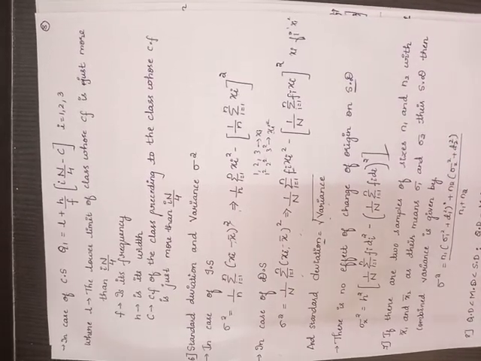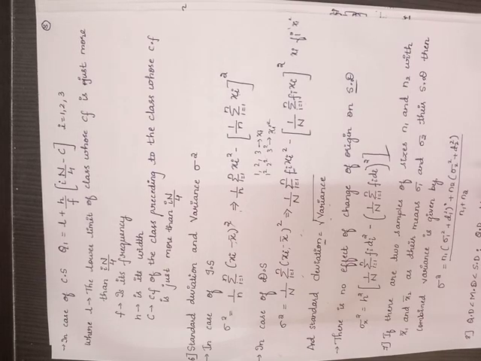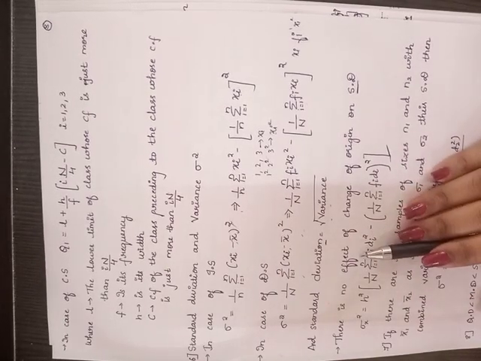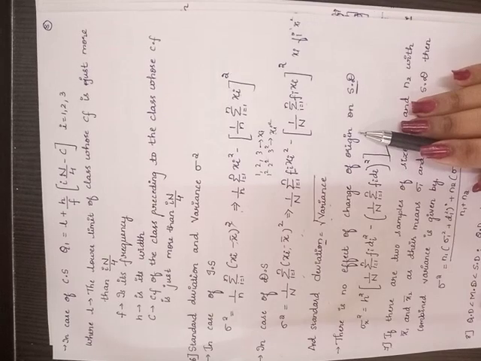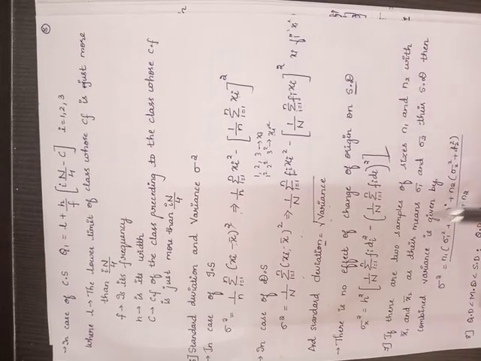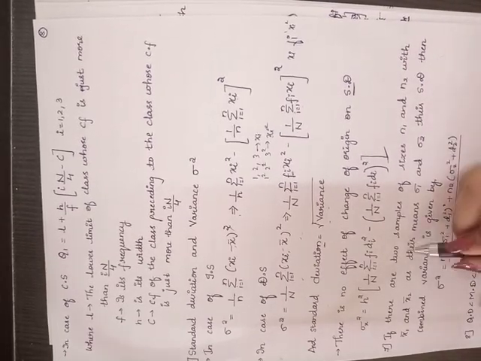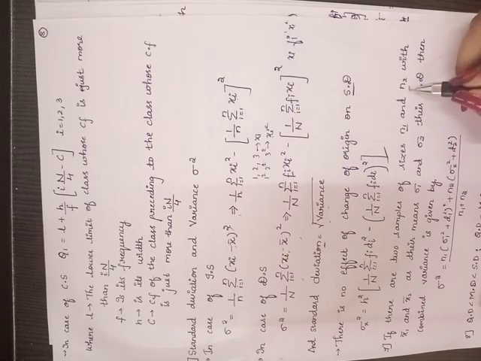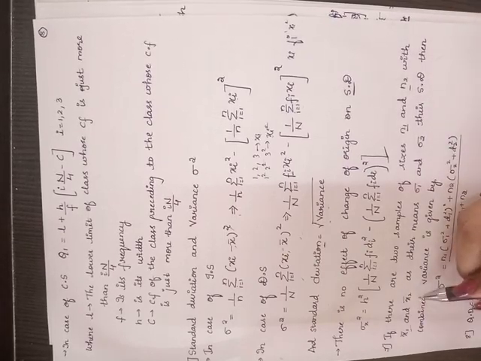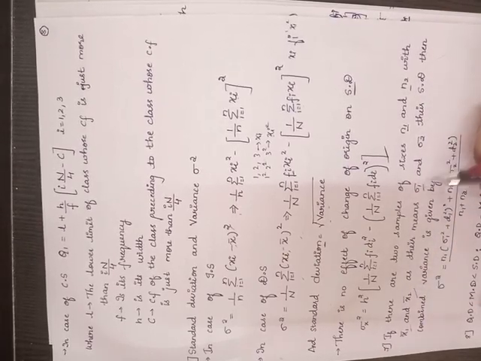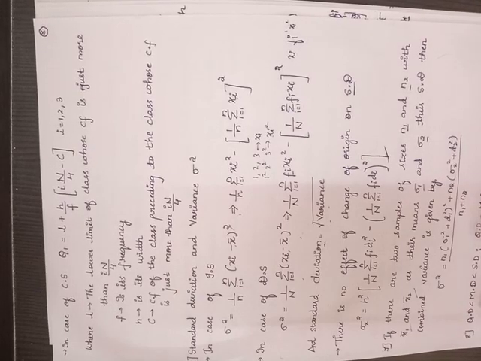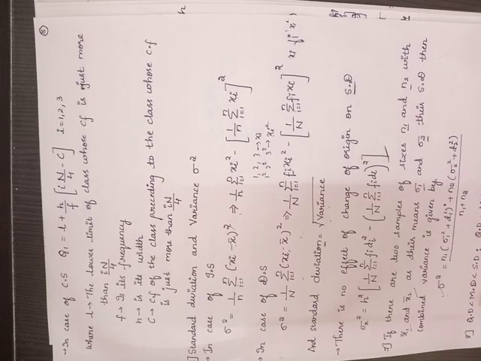So we have one competitive bit there. Obviously we will directly write there: no change, that is, the effect of change of origin is not present with respect to standard deviation. And this formula is for when n1 number of terms are given and n2 number of terms are given, with their means and variances. You just substitute the values and you will get the combined variance. Hope it is clear for you.